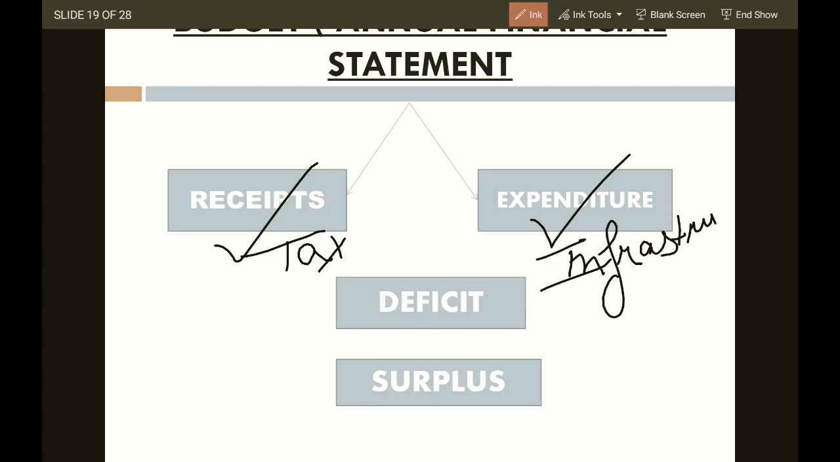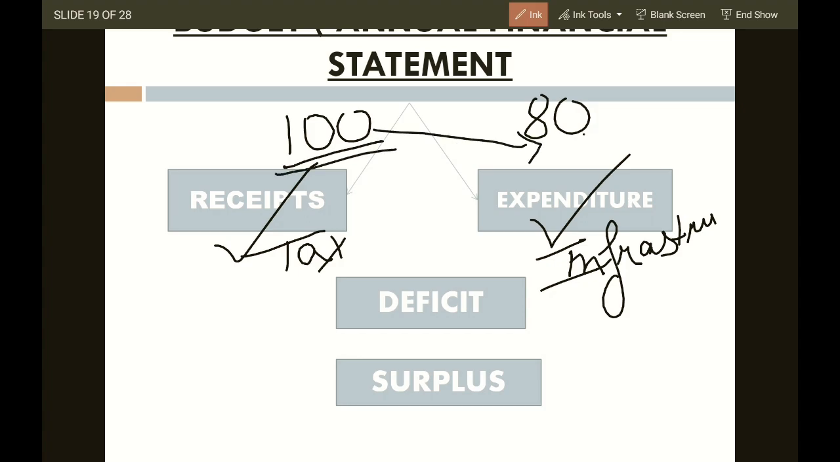the government. So if the government is receiving 100 rupees and they are spending 80 rupees, then it's a balance. Somewhat we can say it's a surplus, not balance, it's a surplus. And if they are receiving 100 rupees and they are spending 120 rupees, that's a deficit. So the government needs to analyze that my budget should not be deficit. My expenditure should not exceed the income. My income should be more than expenditure.